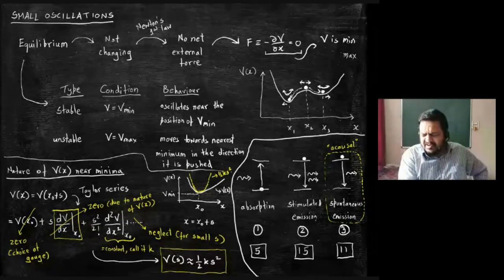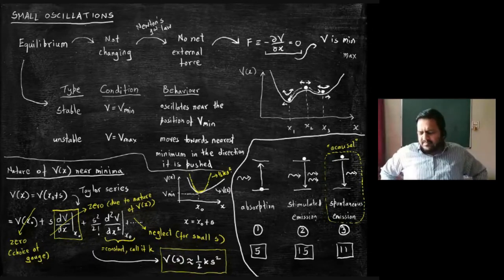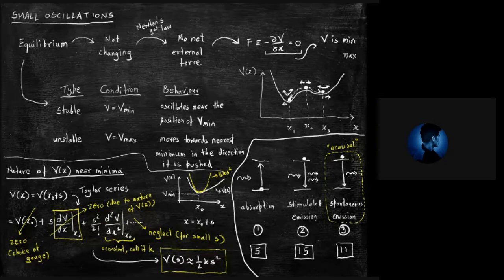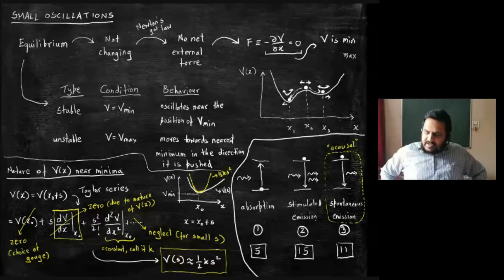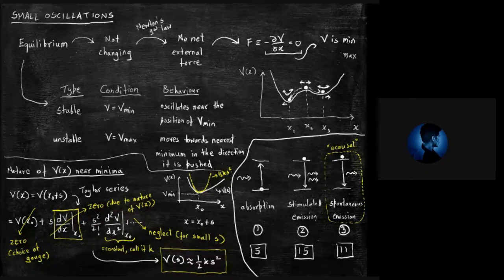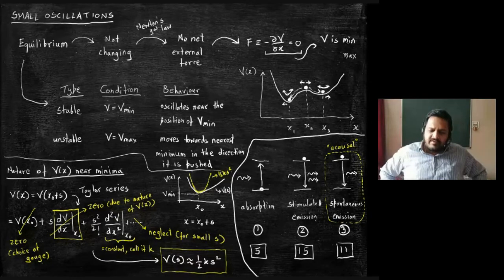Take a simple example, na? Take V is cos theta. dV by d theta will be minus sin theta.